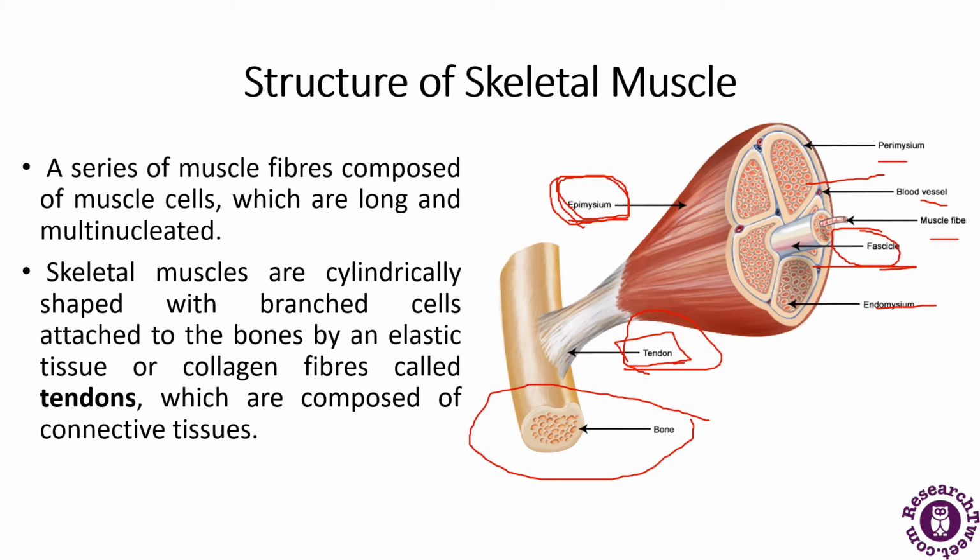And if I talk about this layer, the perimysium layer, which is a shield of connective tissue, it surrounds the muscle fibers and allows nerves and blood vessels to make their way through the muscle. So this was about the structure of the skeletal muscle.